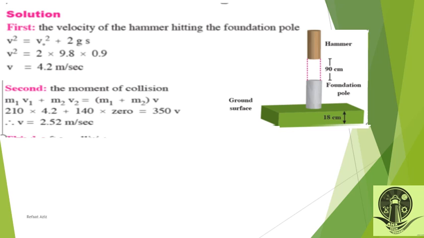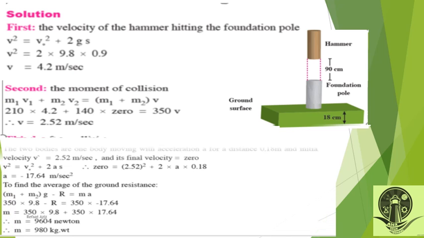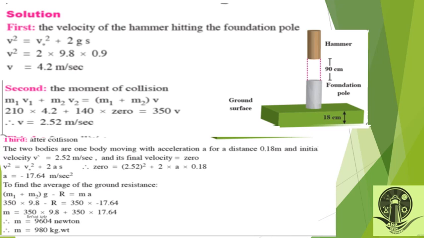Then, after collision, M1 V1 plus M2 V2 equals M1 plus M2 times V. M1 is 210 times 4.2. M2 is 140, it was at rest, equals M2 times V. Then V will be 2.52. This is the velocity when they move together.